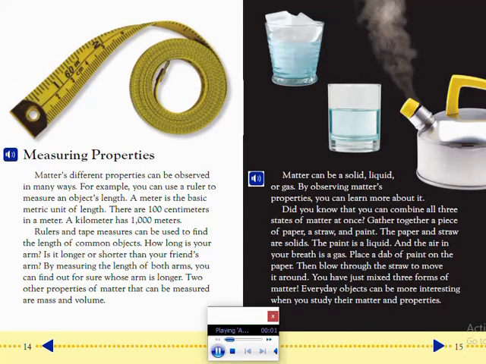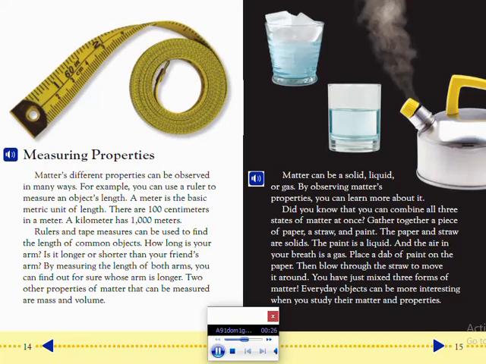Measuring properties. Matter's different properties can be observed in many ways. For example, you can use a ruler to measure an object's length. A meter is the basic metric unit of length. There are 100 centimeters in a meter. A kilometer has 1,000 meters.